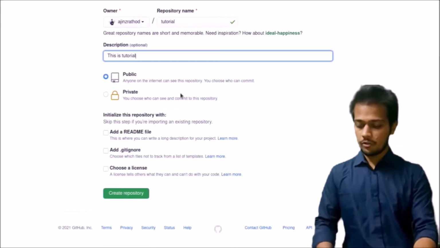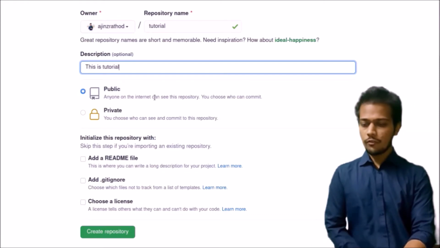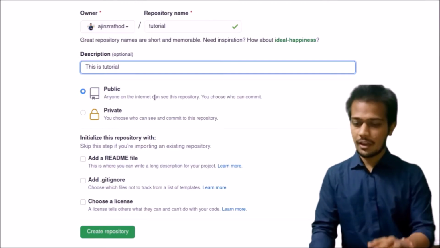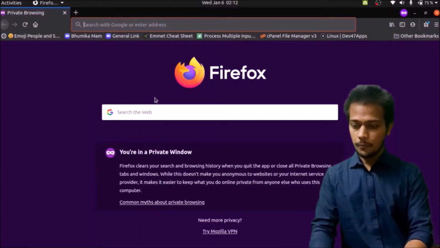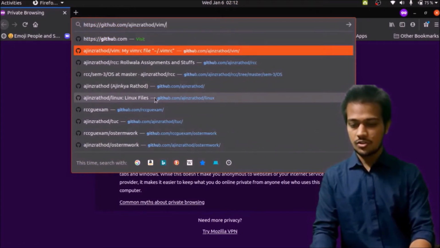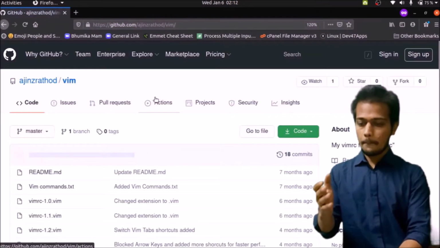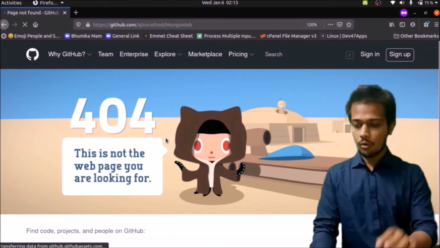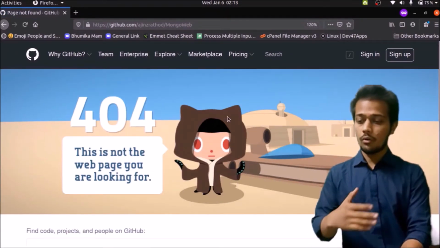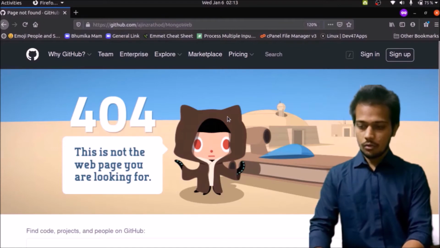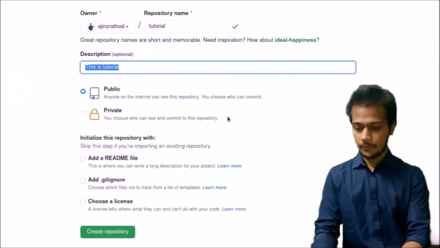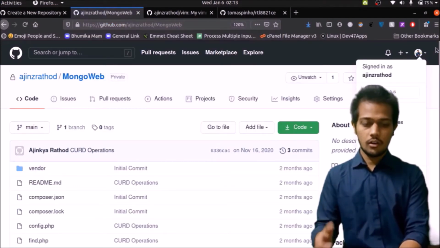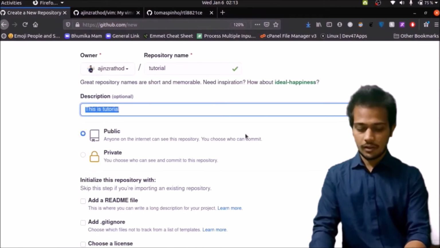There are two options available. Either you want to make your repository public or you want to make it private. If you make your repository public, anyone can see it on the web. There are certain repositories which I have created which are public. I will show you in an incognito window. Whenever you write github.com/vim, this is a public repository, so anyone can open it. But there is another repository, MongoWeb. I have this repository, but no one can open it except me. So I will show you that I can open it. This is the place where I have opened my repository because I have already logged in. So you might have got the concept of what is public and what is private.